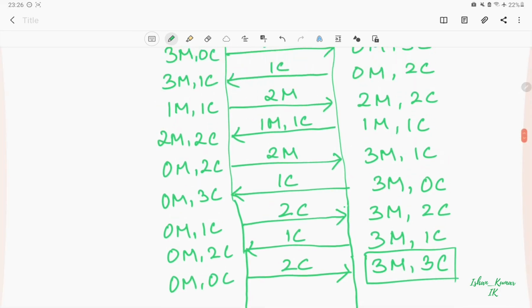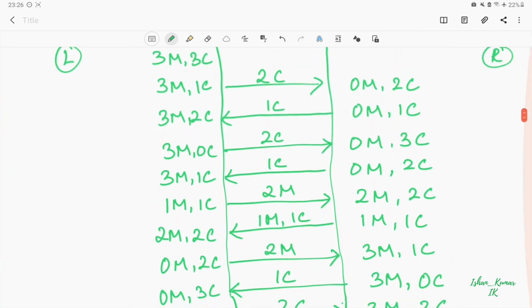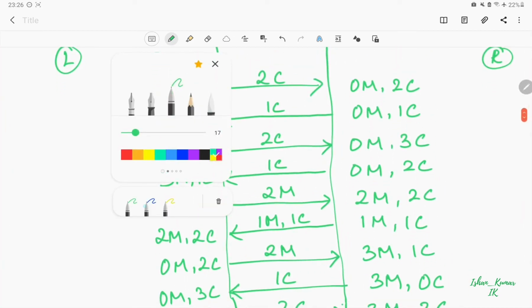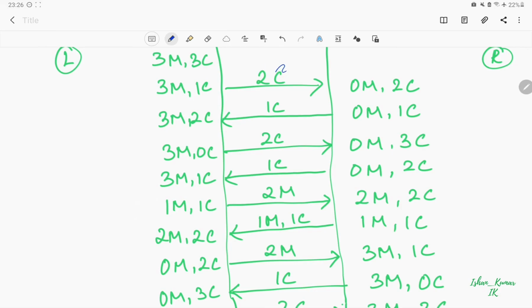Now in this solution, in the starting, instead of sending 2 cannibals, we could have sent 1 missionary and 1 cannibal also. In that case we would have 1 missionary and 1 cannibal on one side and 2 missionaries and 2 cannibals on the other.